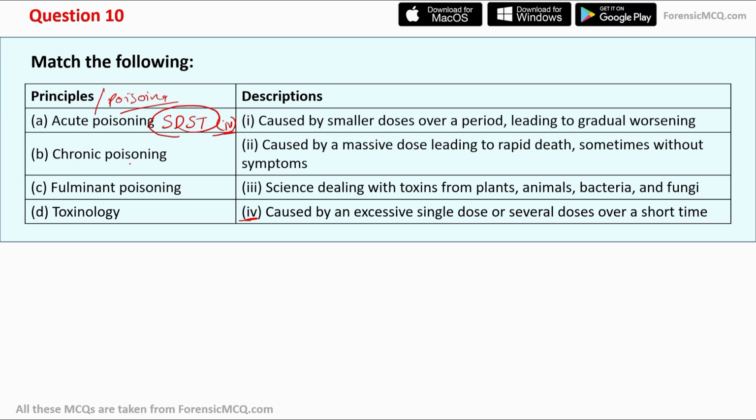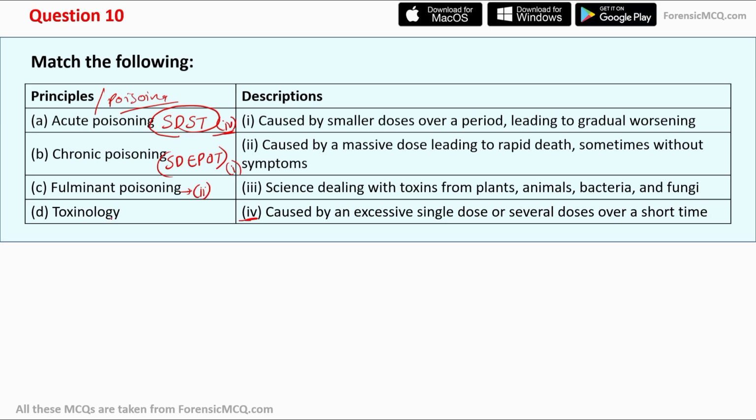Similarly, for chronic poisoning, I already told you, it is several or small doses over an extended period of time. So the correct answer for this is the smaller dose over a period leading to gradual worsening. So for B, the correct option will be the first. Similarly, fulminant poisoning is the one large or massive dose that leads to rapid death. So option second will be the correct answer.